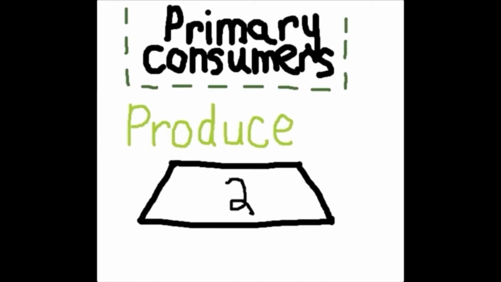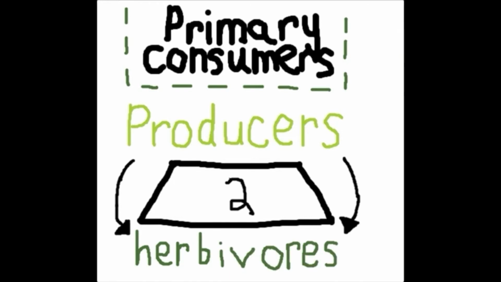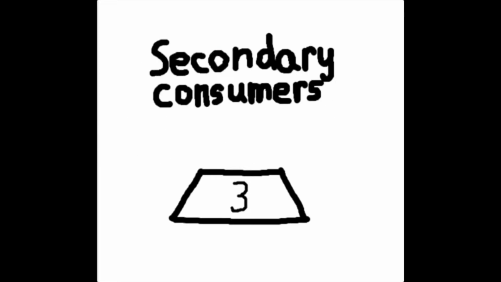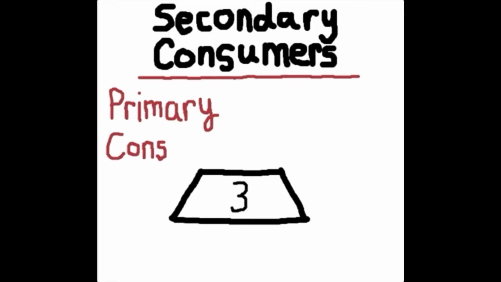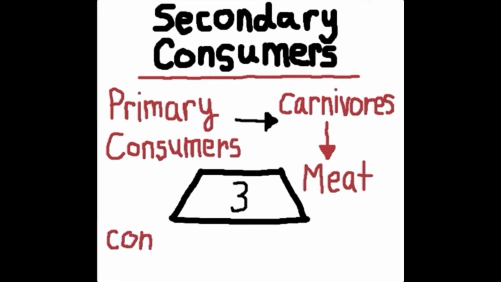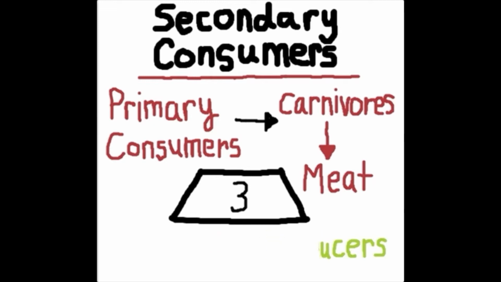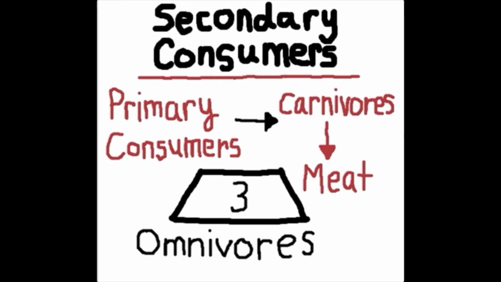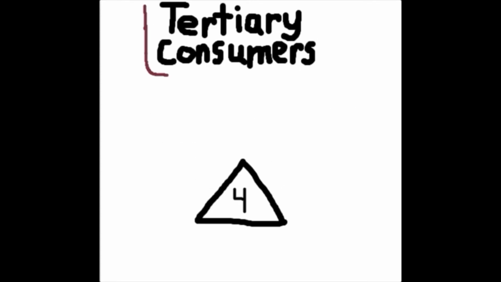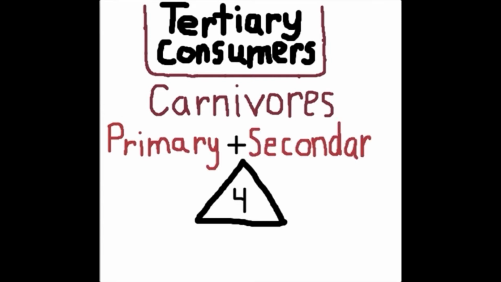They consume the producer plants, and because they eat plants, they're called herbivores. The third level on our pyramid are the secondary consumers. They eat primary consumers, which means they're carnivores because they eat meat. They could eat consumers and producers, which means they eat plants and meat, which makes them omnivores. The top of our pyramid are tertiary consumers. They are carnivores because they mainly eat primary and secondary consumers.